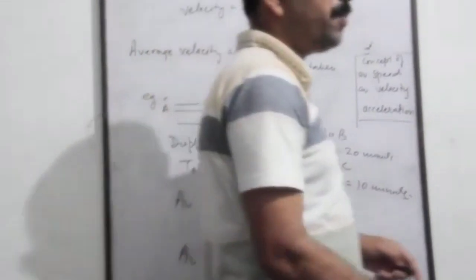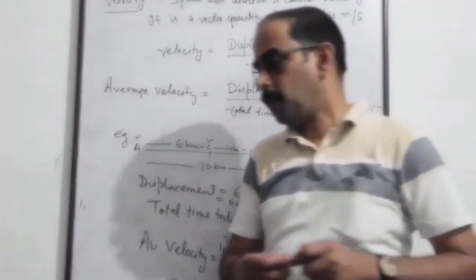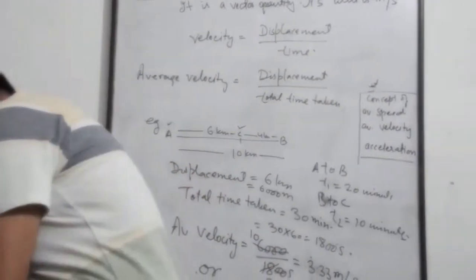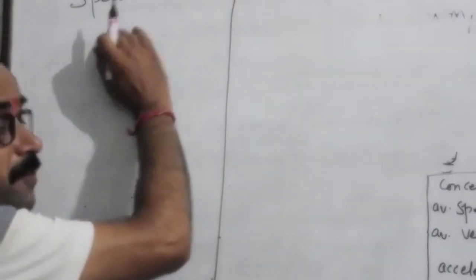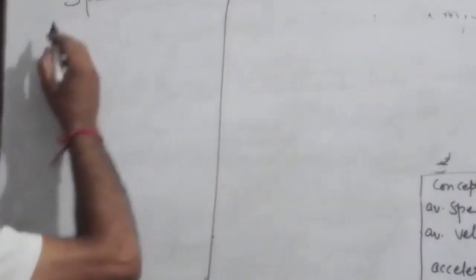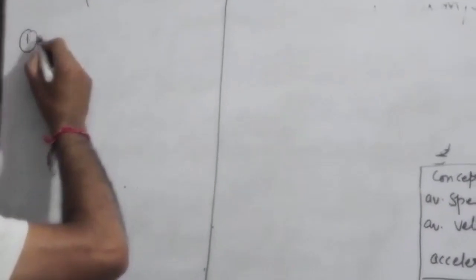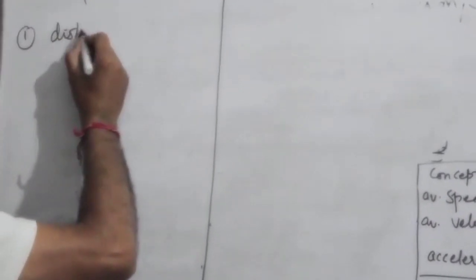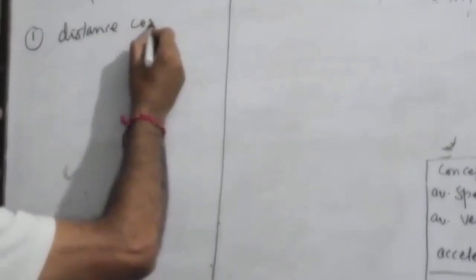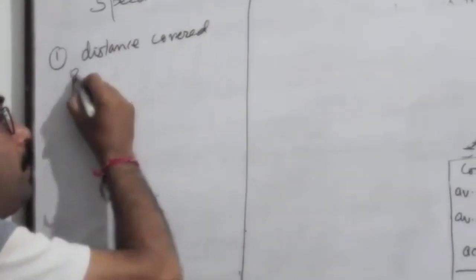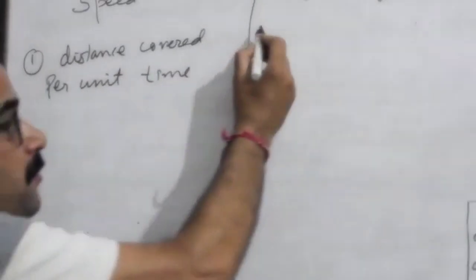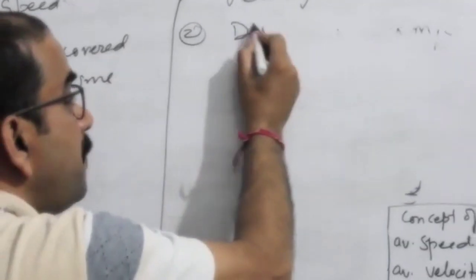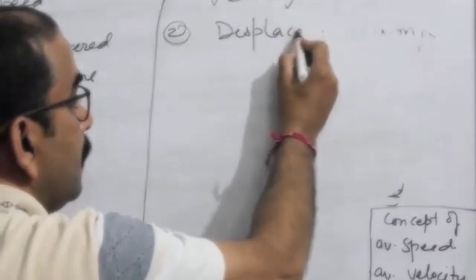Now what is the difference between speed and velocity? Now the question arises, what is the difference between speed and velocity? What is speed? Distance covered per unit time. And what is velocity? Displacement per unit time.